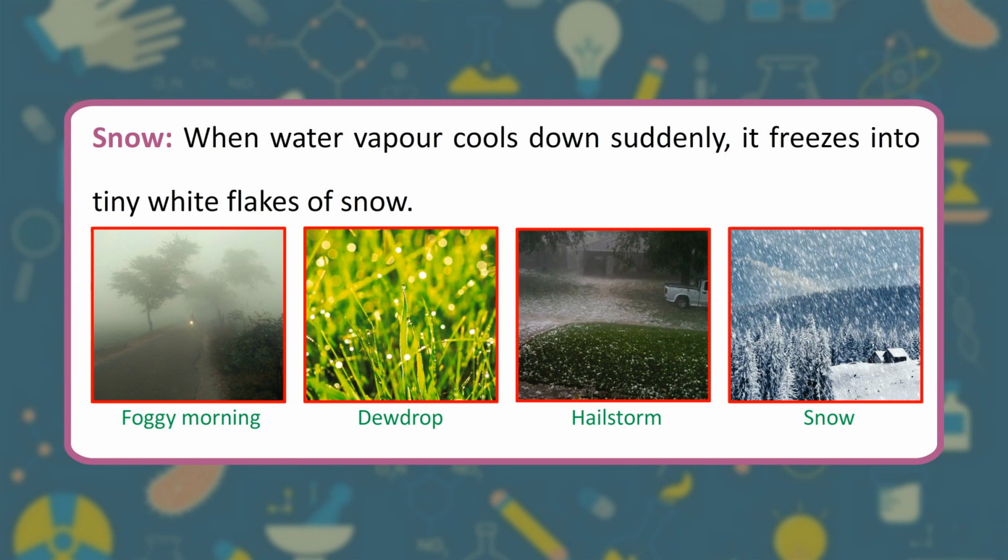Snow. When water vapor cools down suddenly, it freezes into tiny white flakes of snow. Foggy morning. Dewdrop. Hailstorm. Snow.